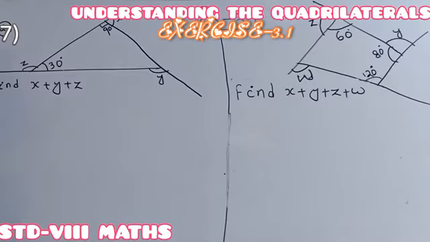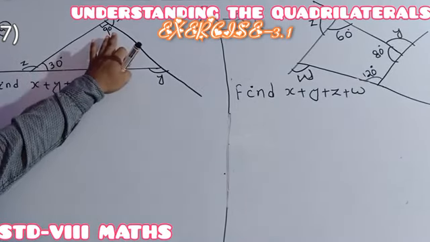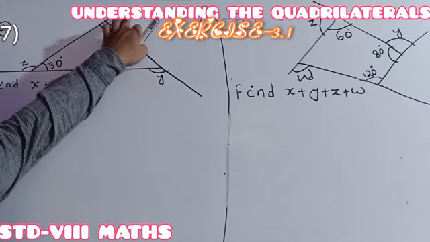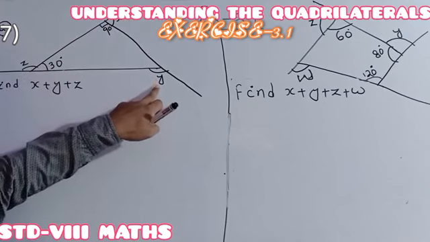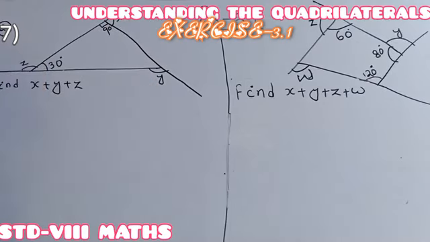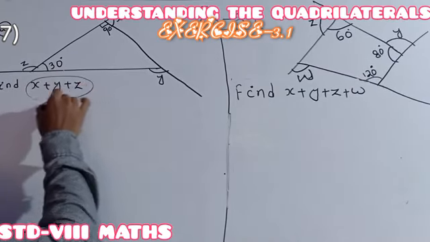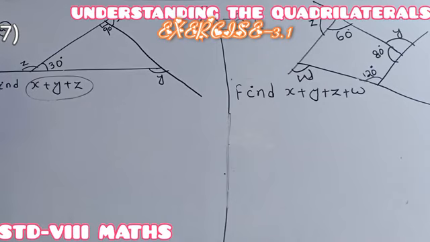Understood this question? See, in question number 7, a triangle is given whose 2 interior angles are given, and you have to find the exterior angle x, exterior angle y, and exterior angle z. Then after that you have to find the sum of all the exterior angles. Before finding the sum of the exterior angles, first we have to find the individual exterior angles.